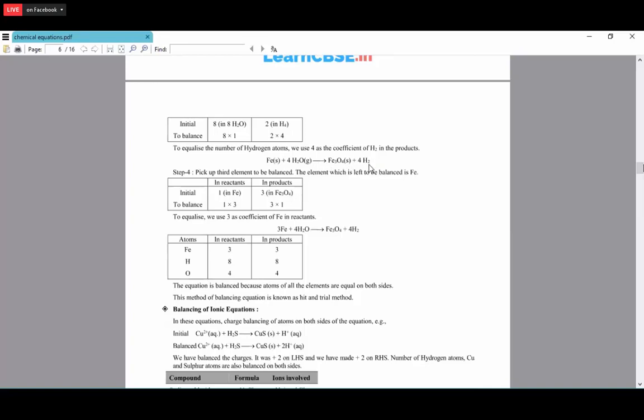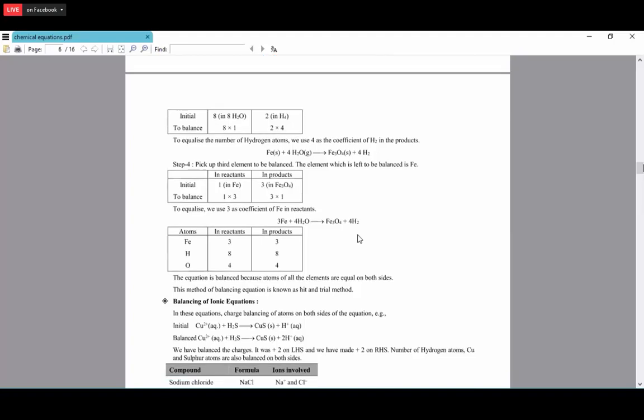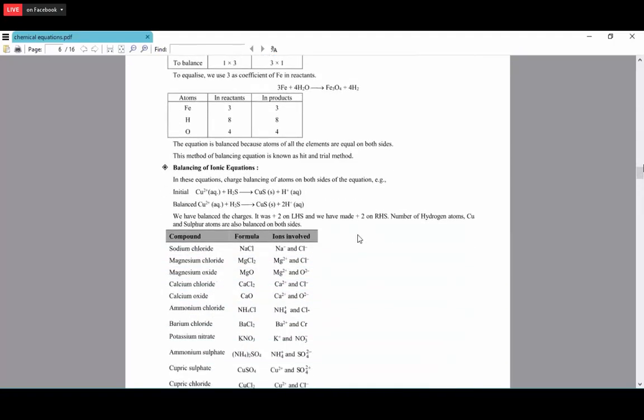So finally we have to balance the iron. Here we are having Fe3. There are 3 iron atoms, but in the reactant side we are having only 1. So we have to add the 3 in front of the iron. So 3Fe plus 4H2O gives Fe3O4 plus 4H2. So now we have balanced this equation. Okay. So in these equations, the charge balancing of the atoms on both sides of the equation.